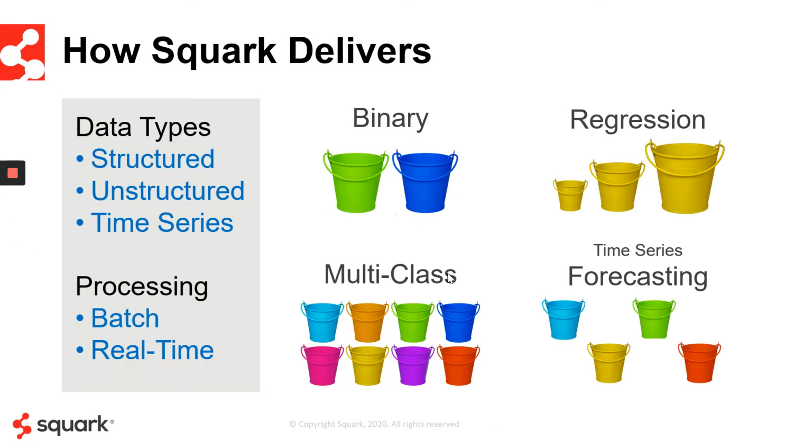How does Squark deliver such amazing and accurate predictions so quickly? We use supervised machine learning. Supervised machine learning is where your historic labeled data, your data from the past, is used to build a set of models, surfacing the best model that we can then apply to new data in order to generate predictions. In other words, with supervised machine learning, we learn from your past data to predict what's going to happen on your new data in the future.